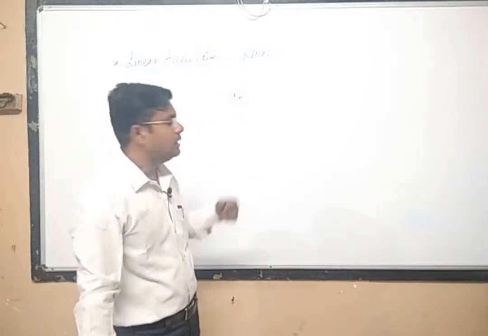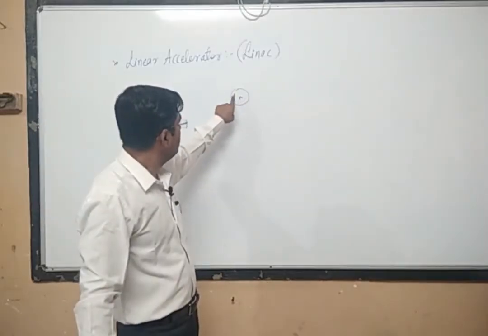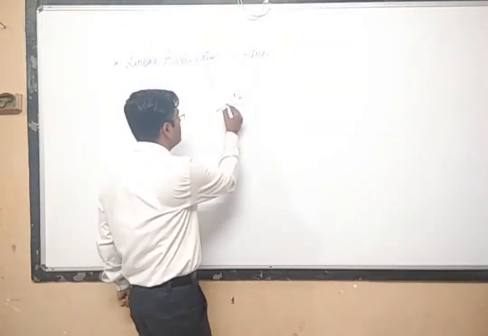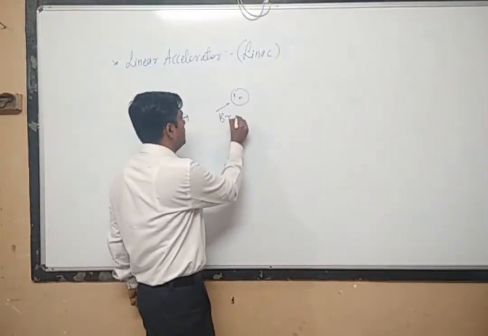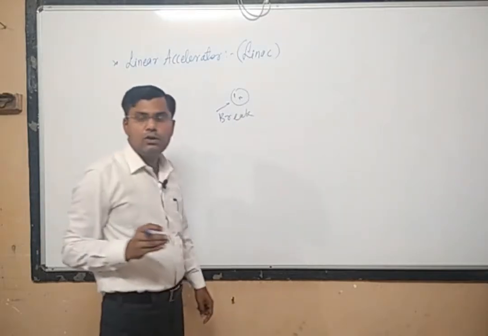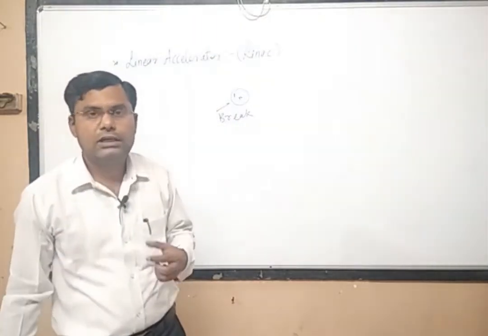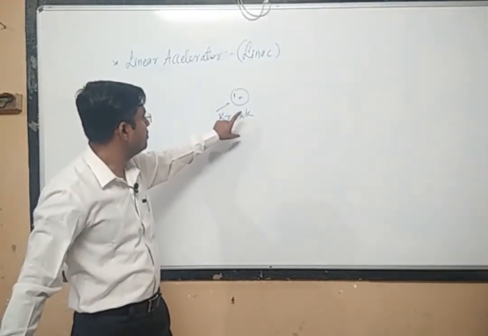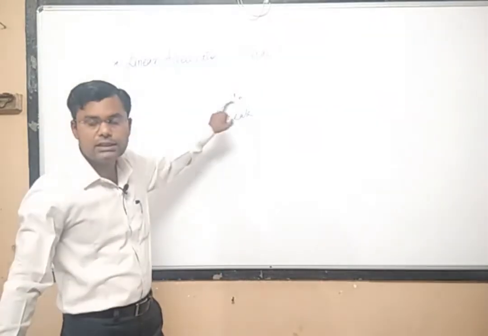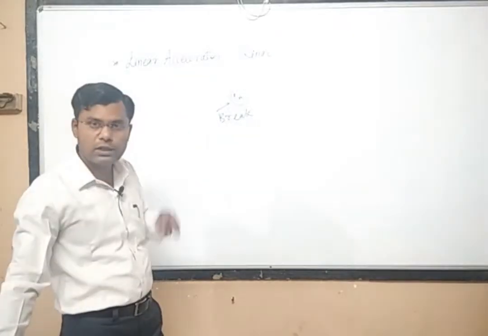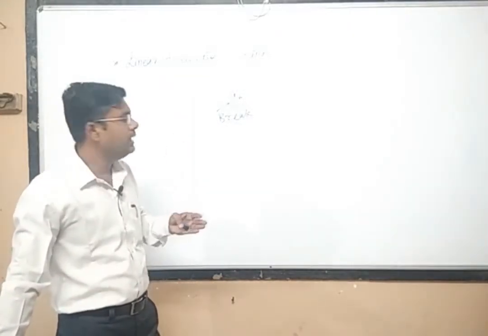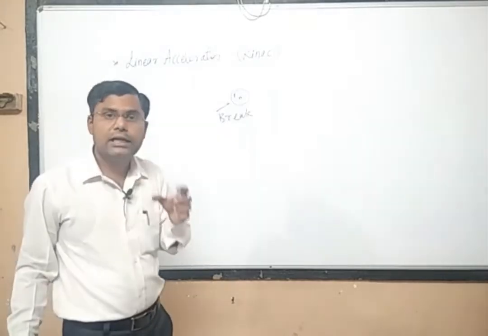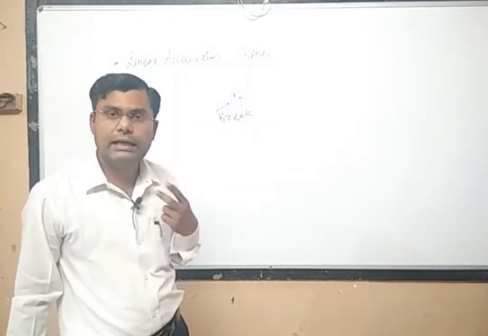How do we know that? In order to know that this nucleus consists of protons and neutrons, we first have to break the nucleus. To break the nucleus, we require some kind of energy. We have to supply a sufficient amount of energy to this nucleus, and only then can it be broken and we can see what is inside. So in order to see the inside structure of the nucleus, we have to supply energy.